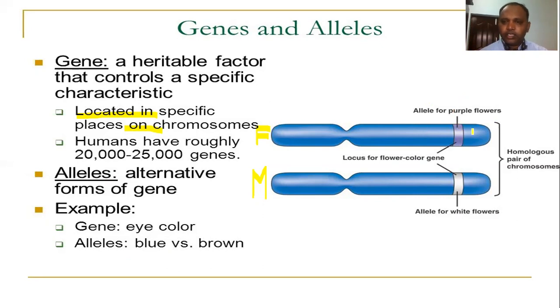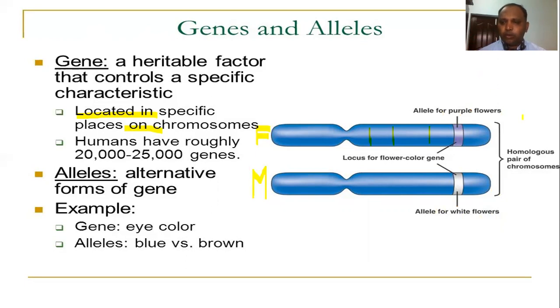But the position where that gene is located, we call the locus. Like you see here, one gene is there, here maybe another gene is present, here maybe another gene, here another gene. But the location of the gene responsible for flower color is the first locus. Okay, this is a locus. And alleles are alternative forms of a gene. The gene responsible for flower color is a single gene in an individual organism. But the same gene expresses different colors in different individuals. Some plants express purple color, some plants have white also.